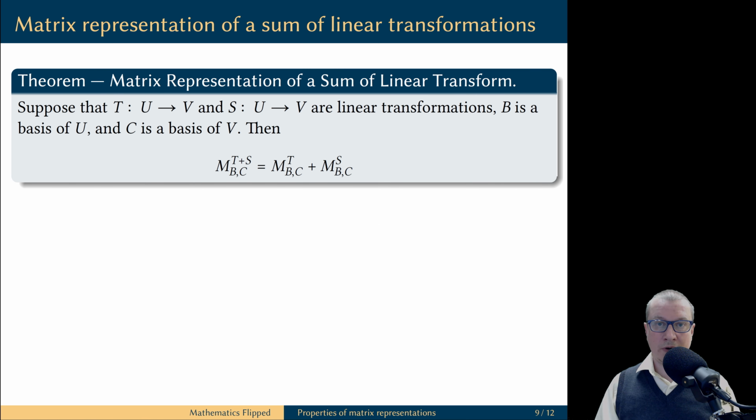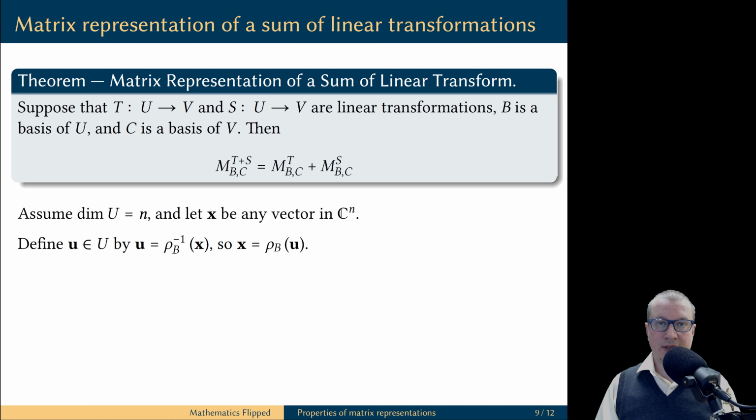And now we are ready to prove that the matrix representation of the sum of linear transformations is the sum of their matrix representations. In other words, the operation of addition of linear transformations corresponds to the operation of addition of matrices. Let's assume that the dimension of the domain U is equal to n, and we are going to take an arbitrary vector x in C^n.